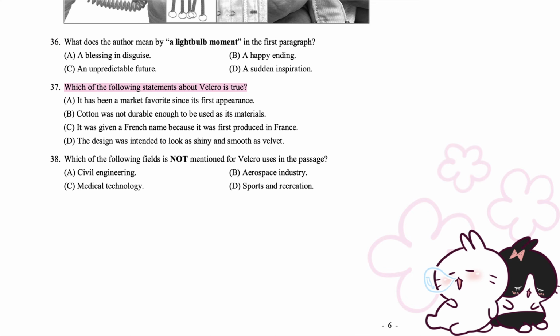37. Which of the following statements about Velcro is true? A. It has been a market favorite since its first appearance. B. Cotton was not durable enough to be used as its materials. C. It was given a French name because it was first produced in France. D. The design was intended to look as shiny and smooth as velvet.